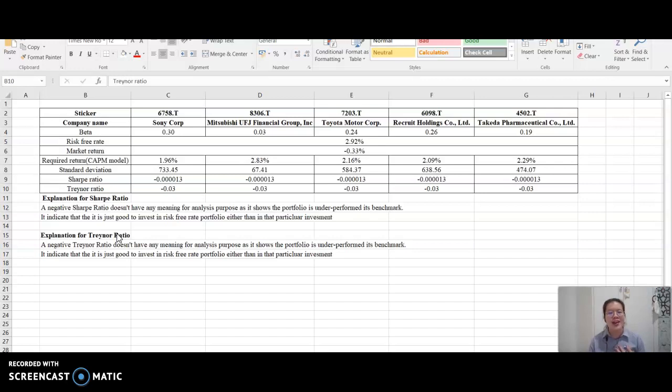4, which I will use technical analysis to recommend which stock is the best for us to invest in. In technical analysis, we will use the Sharpe ratio and Treynor ratio to form the conclusion. The conclusion from both ratios shows that we are better off investing in a risk-free rate portfolio rather than in that particular investment. As we can see, the values of the ratios are all negative. This means the stock underperformed compared to its benchmark.